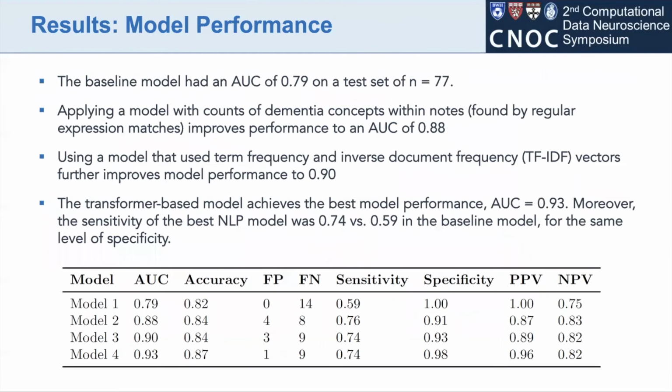The AUCs of our models are listed in the table, and our transformer-based model achieved the best performance with an AUC of 0.93. The sensitivity of the deep learning model was 0.74 versus 0.59 in the baseline model, with a relatively small decrease in precision.